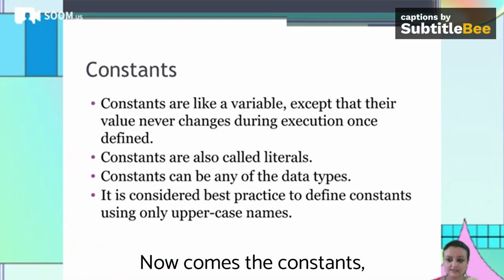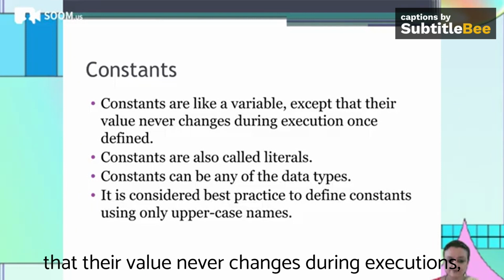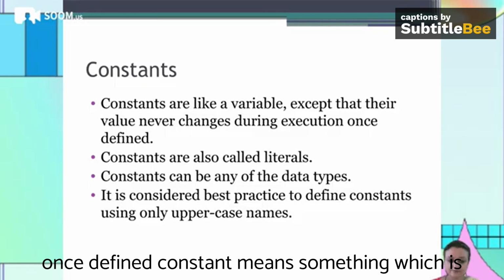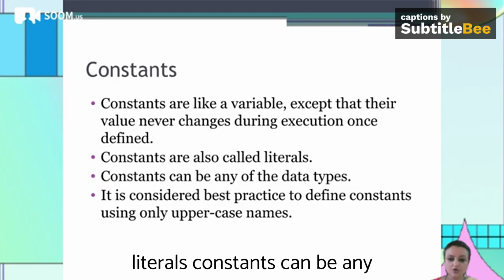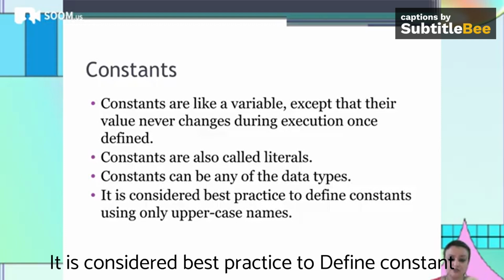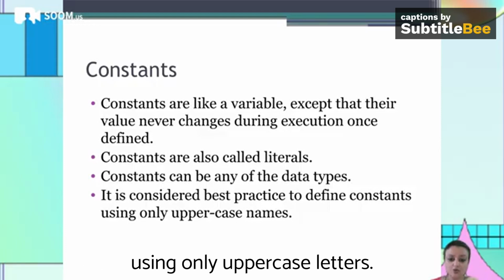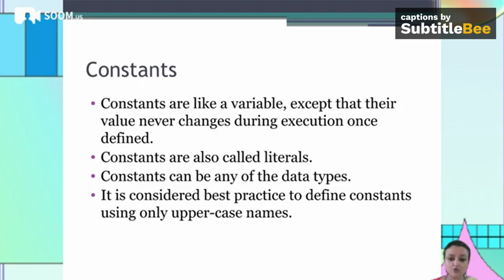Now comes the constants. Constants are like variables, except that their value never changes during execution once defined. Constant means something which is fixed, that does not change. So constants are also called literals. Constants can be any of the data types. It is considered best practice to define constants using only uppercase letters. So we use only uppercase letters for constants.